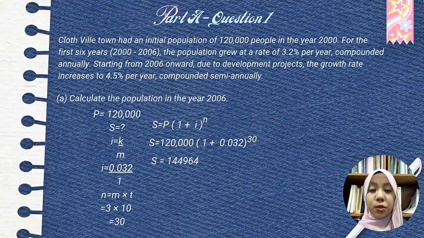Bila town had an insured population of 120,000 people in the year 2000. For the first 6 years, 2000 until 2006, the population grew at a rate of 3.2% per year compounded annually. Starting from 2006 onwards, due to the development project, the growth rate increased to 4.5% per year compounded semi-annually. So question A is, calculate the population in the year 2006, which is we have to find S.